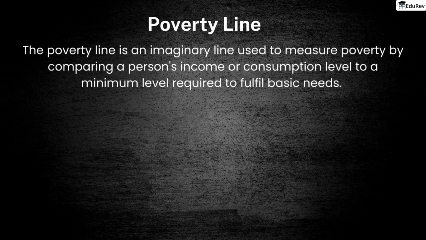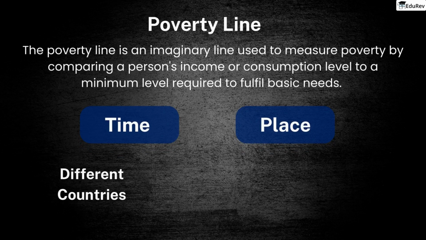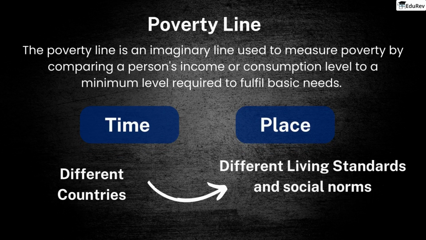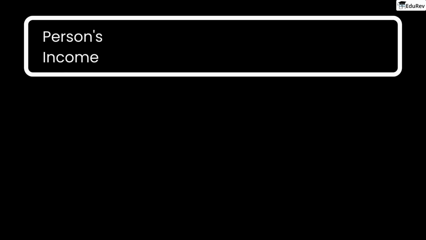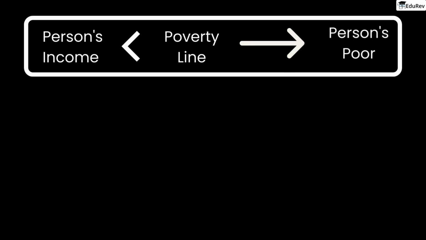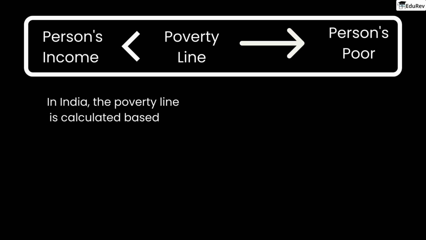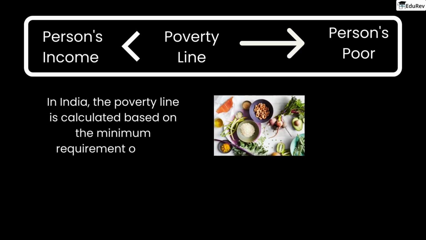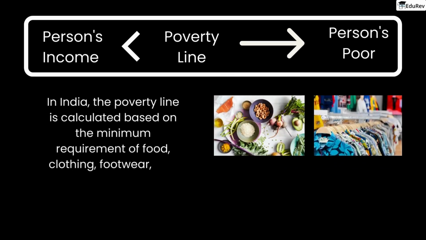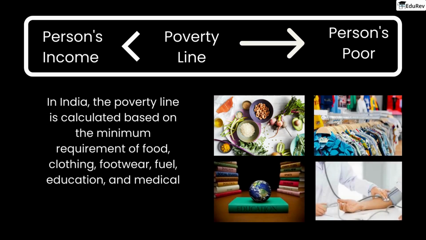This line varies with time and place, as different countries have different living standards and social norms. In simple terms, if a person's income is below the poverty line, they are considered poor. In India, the poverty line is calculated based on the minimum requirement of food, clothing, footwear, fuel, education, and medical facilities needed for survival.